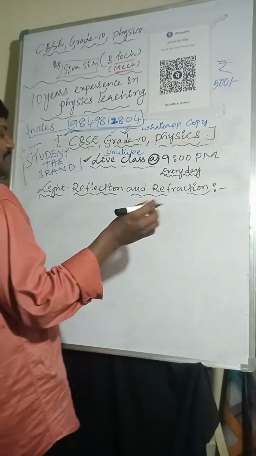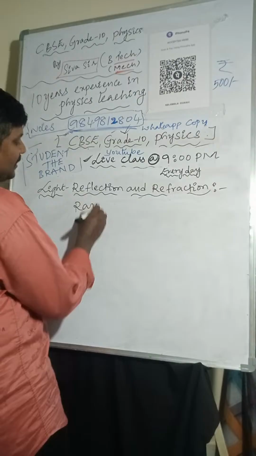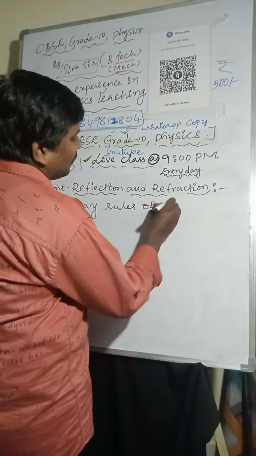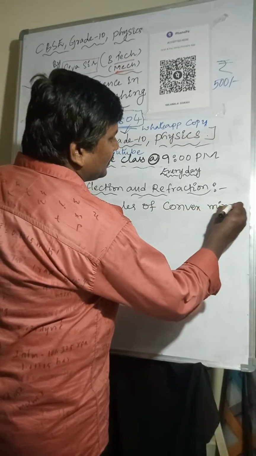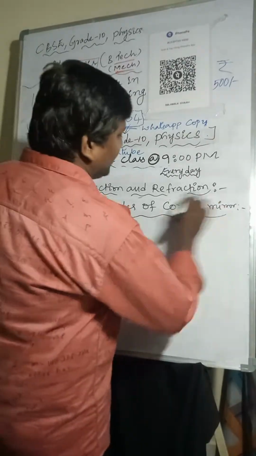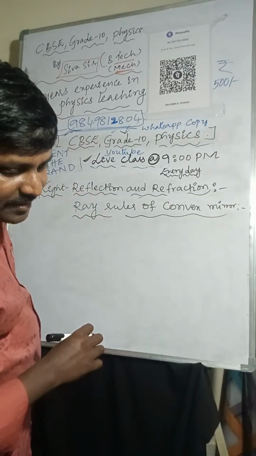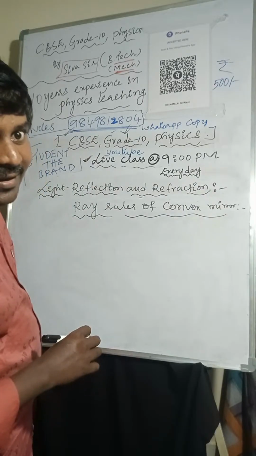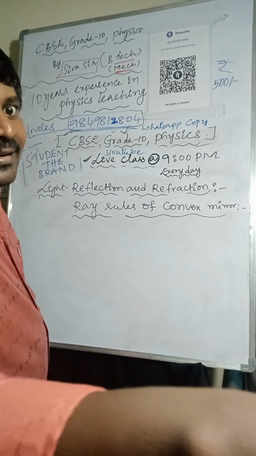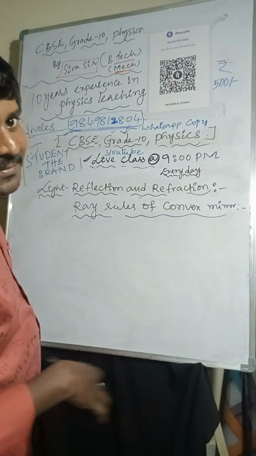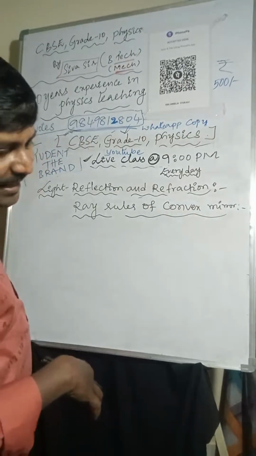So okay, light reflection and refraction. I explained this one. Next one, I'm going to the ray rules of convex mirror.